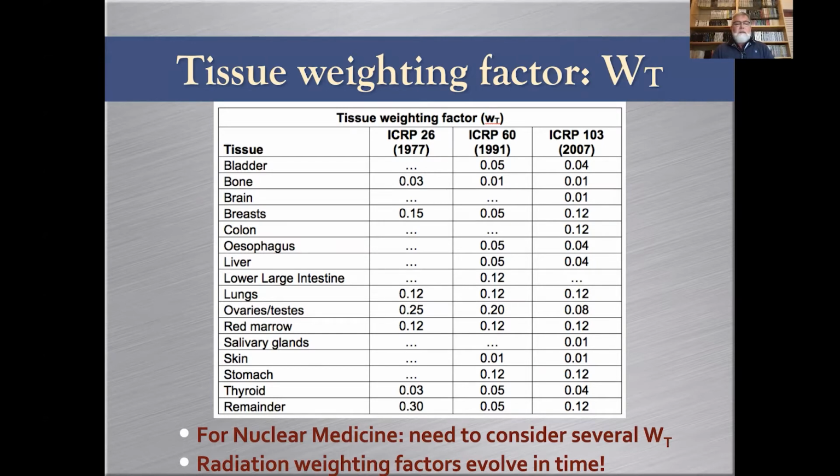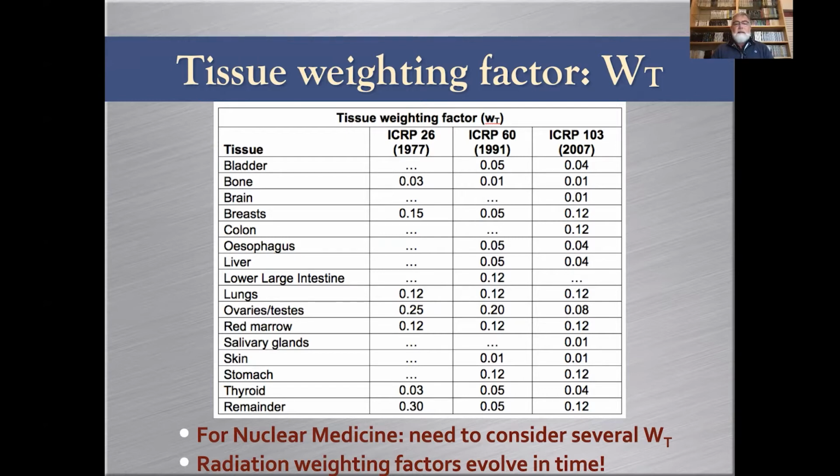The radiation weighting factor for the lung has not evolved much in time, meaning that the damage induced by radiation received by the lung is known and has been known as not changing much in time. Then take the breast. The weighting factor decreased a lot in ICRP 60, but it increased again in ICRP 103 from the knowledge acquired from the spread of mammography and the damage potential of the very large number of mammographies.